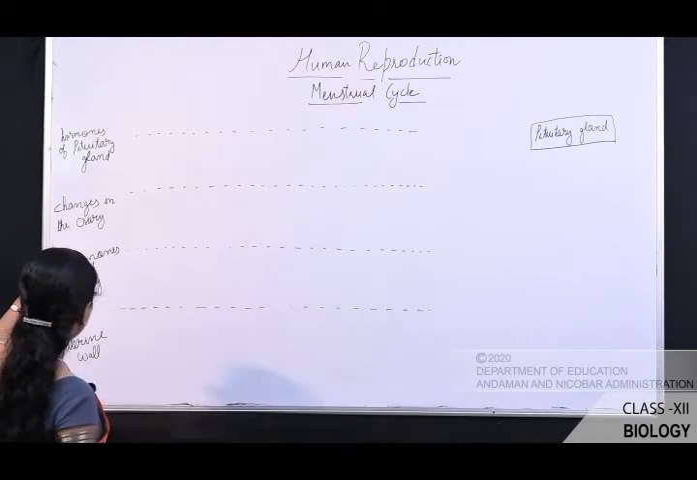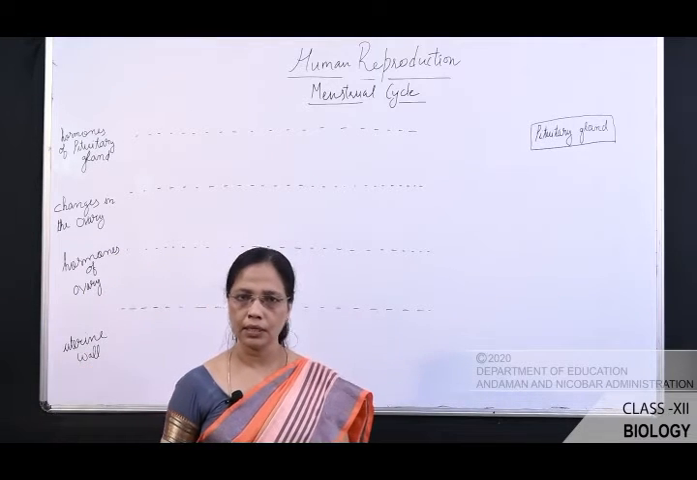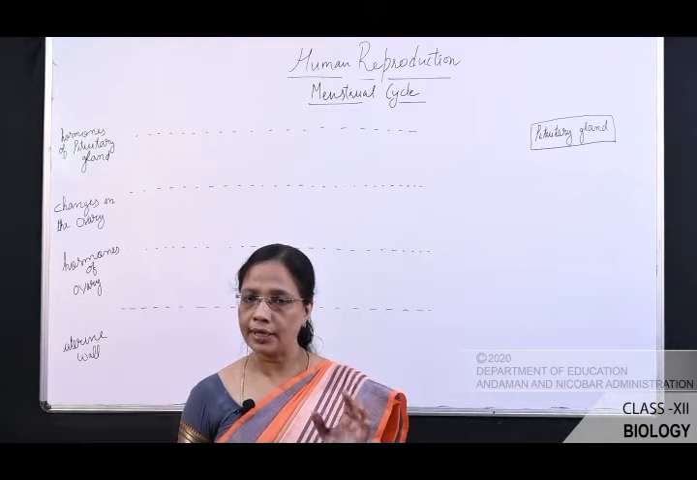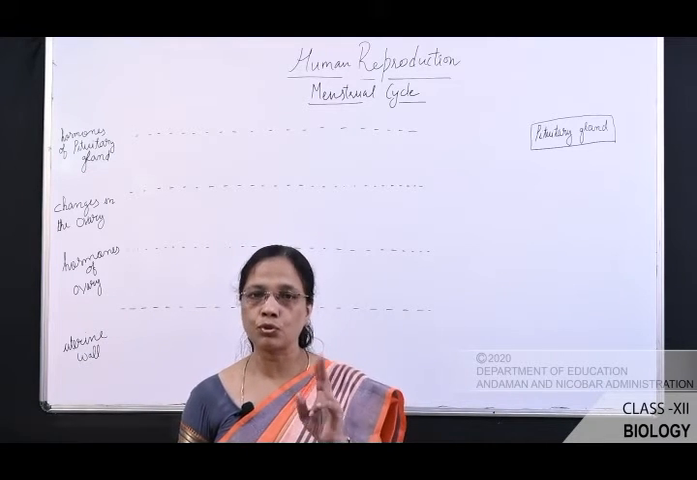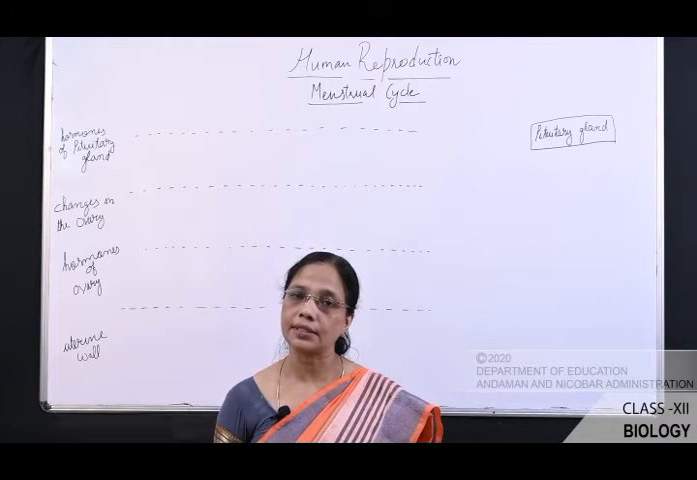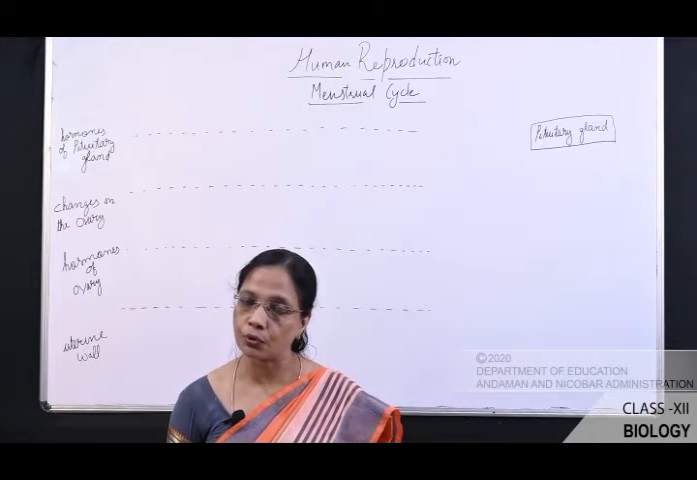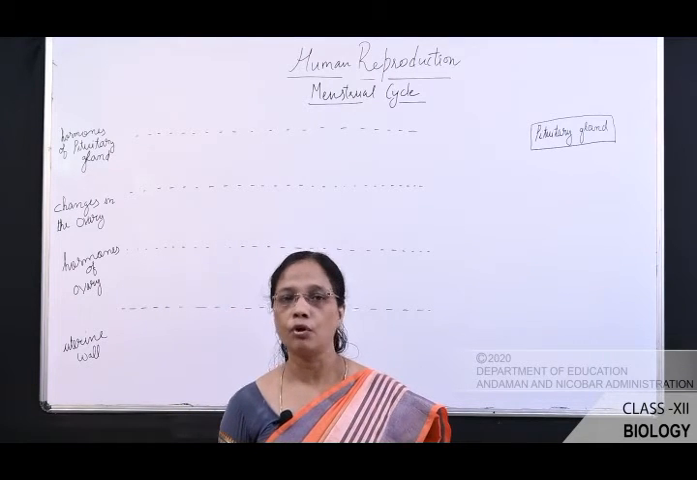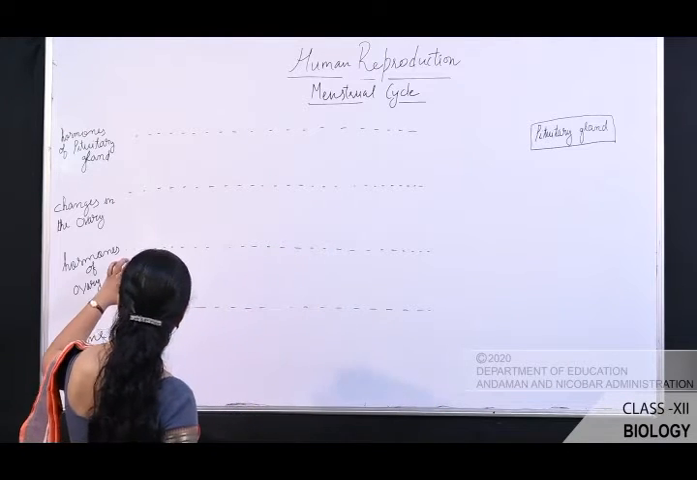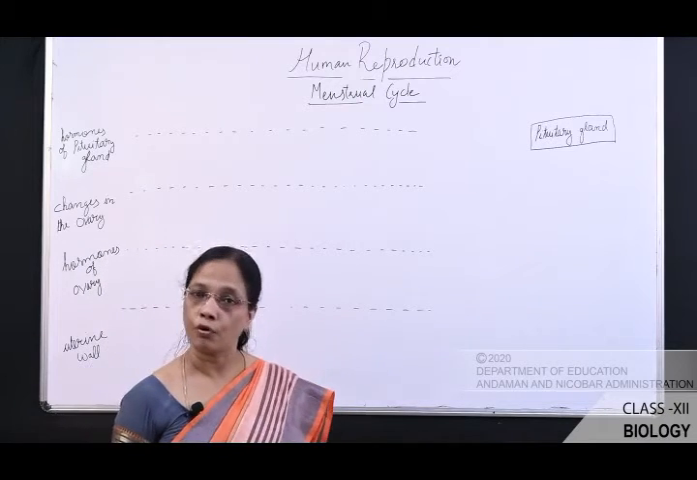Now this row is about hormones of the ovary. We have studied that the ovary secretes two hormones. What are the hormones? That is estrogen, which is secreted from the developing follicles, and progesterone, which is secreted from the corpus luteum. Okay. Next, we will try to see the level of hormones.